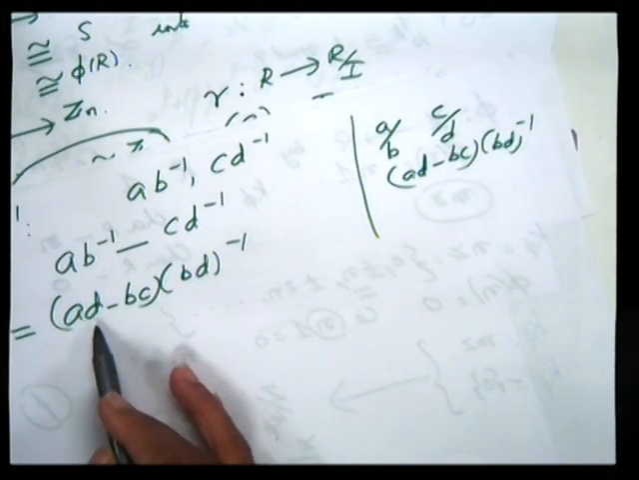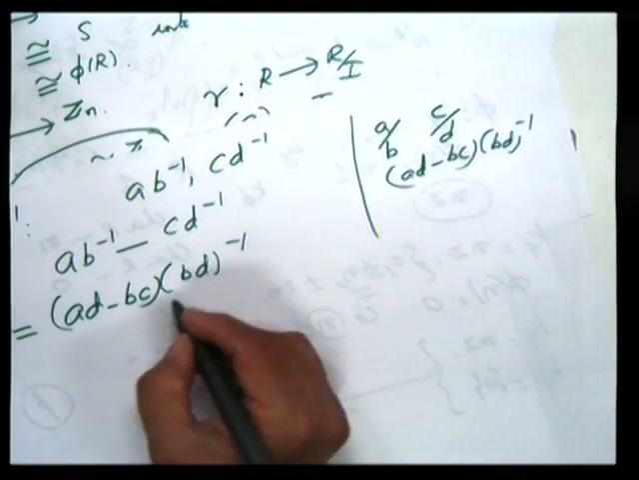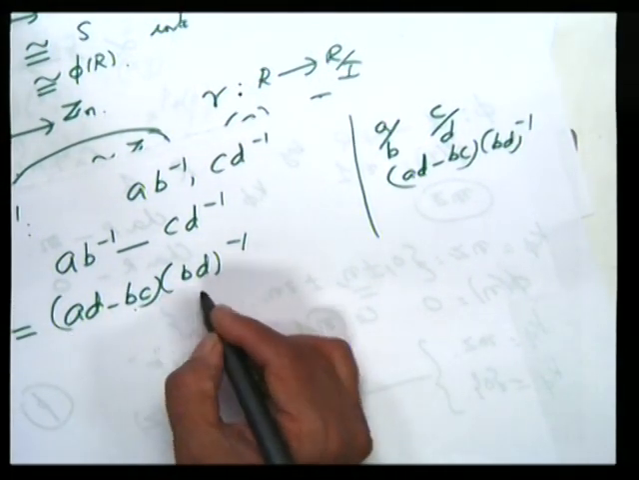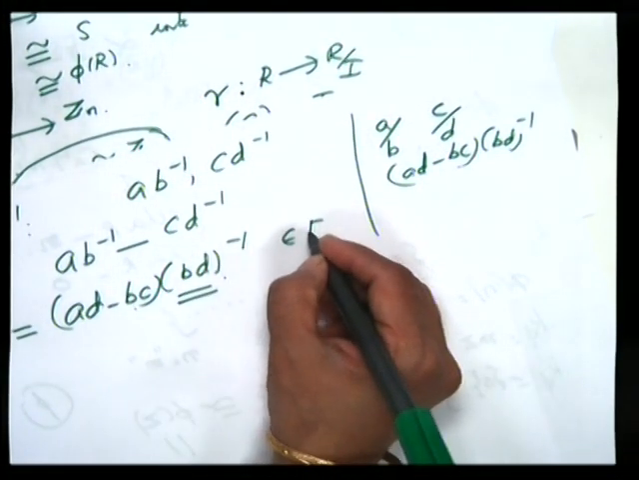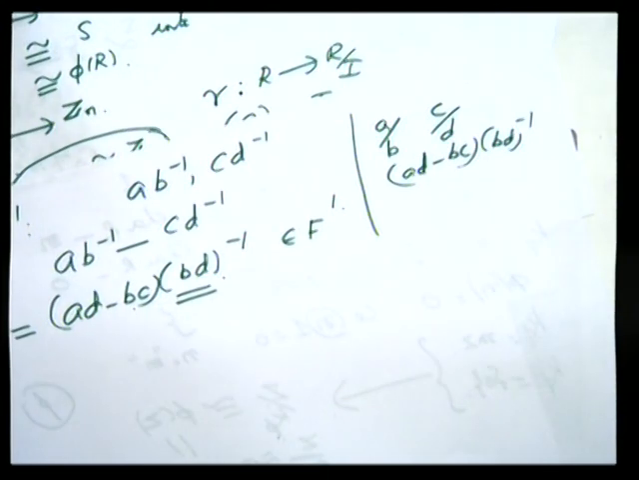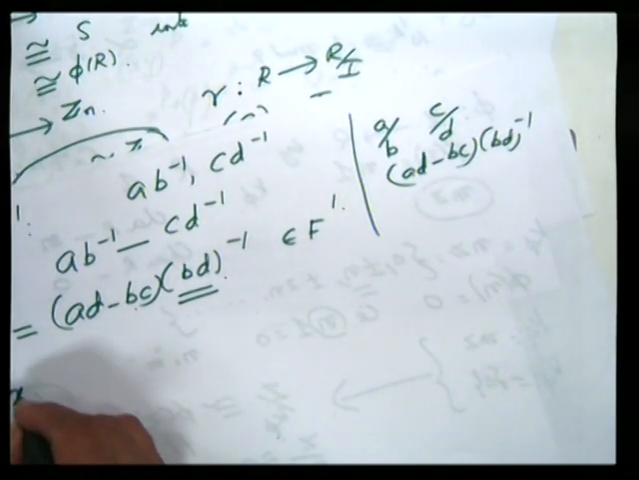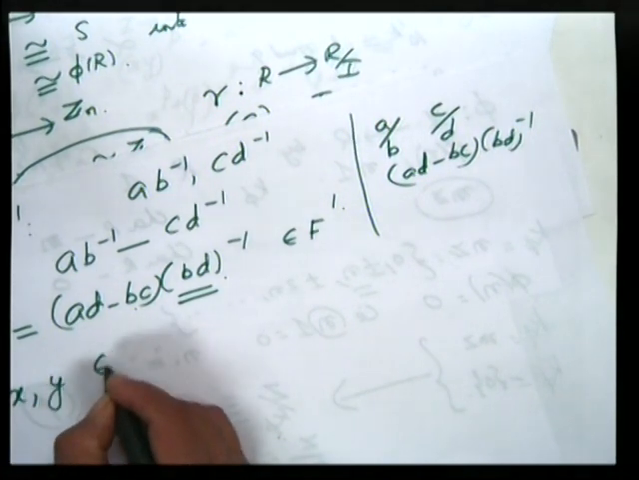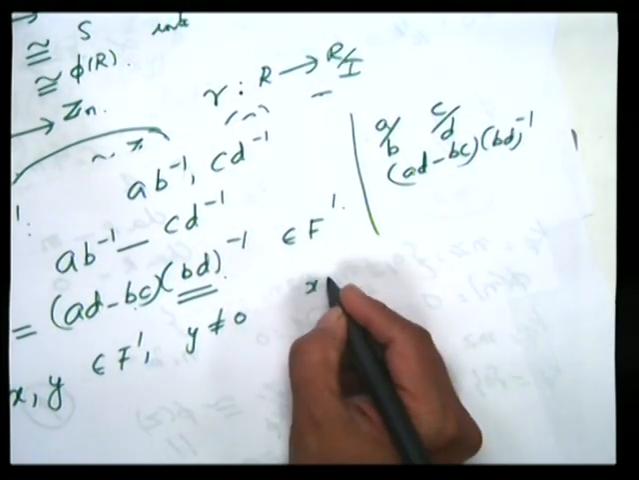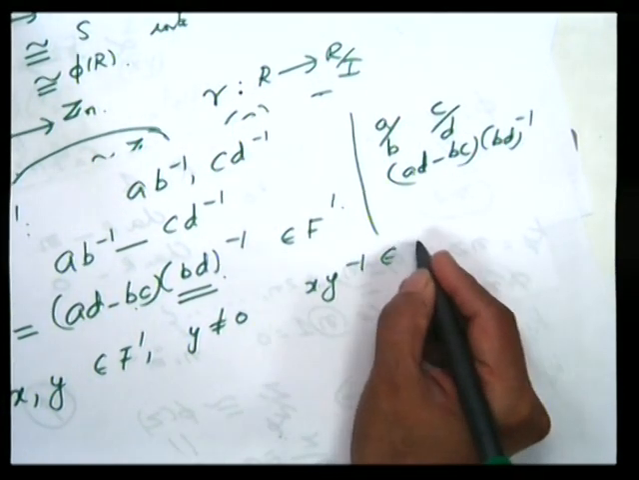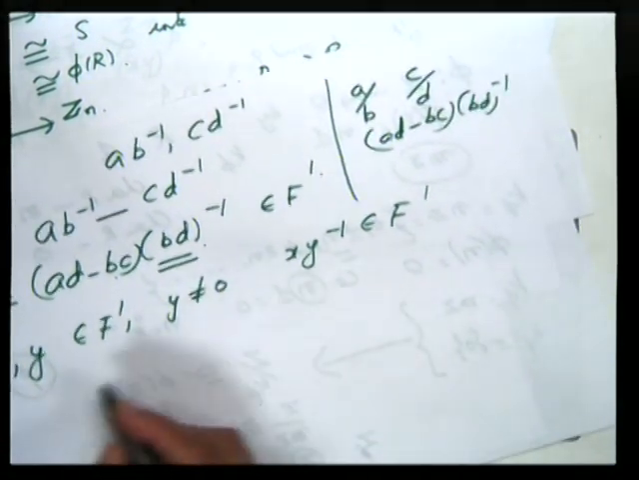So, the first term is ab inverse. Similarly, the second term is bc inverse. Now, this is of the form some element of the ring and a non-zero element of the ring. So definitely this belongs to F dash. Then to verify that F dash is a field, we have to verify that if there are two elements x and y belonging to F dash, y not equal to 0, then x into y inverse also belongs to F dash, so that the non-zero elements of F dash form a multiplicative group.